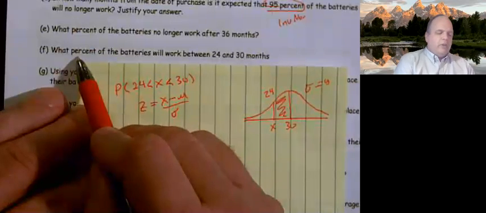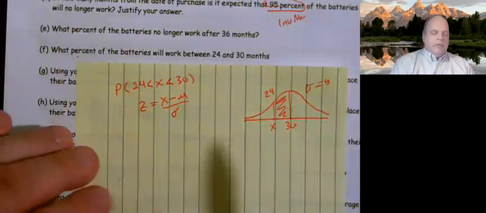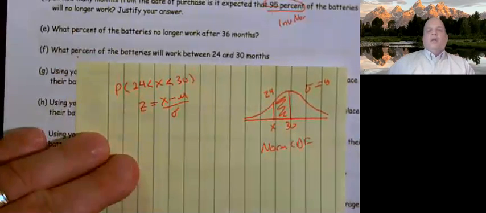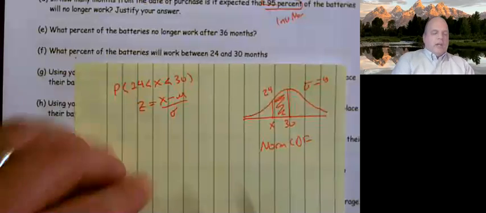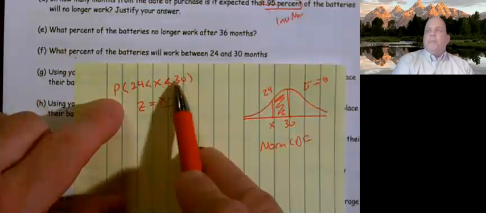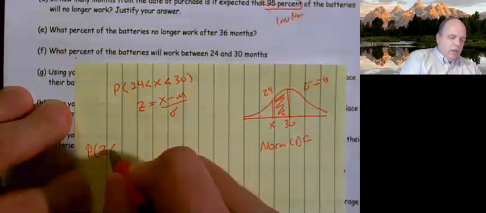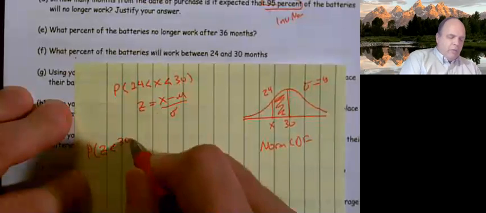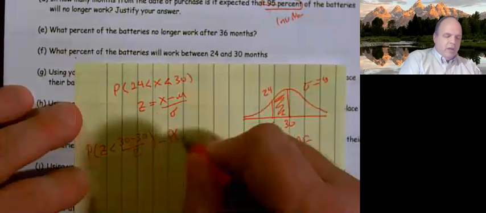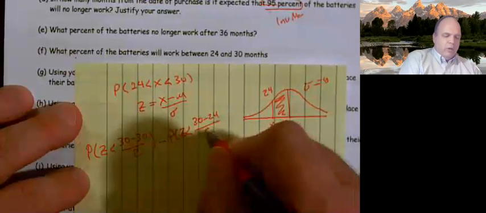It says what percent. They didn't give me an area, they asked me for an area, so I'm probably looking at a norm CDF. Here I get to do it twice because I have 2 values. And what I learned in elementary school, it's easier to subtract the small number from the big number. So I'm going to set it up this way: the probability that Z is less than 30 minus 30 over 8, minus the probability that Z is less than 30 minus 24 over 8.